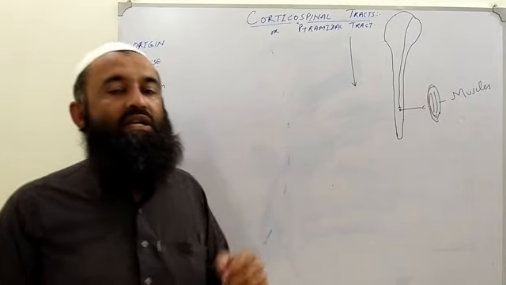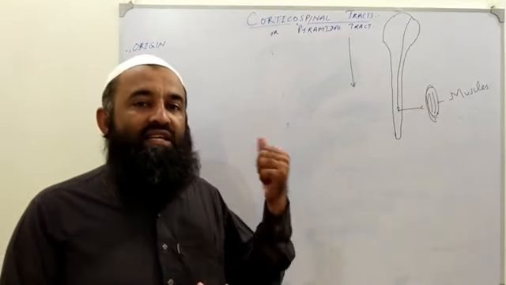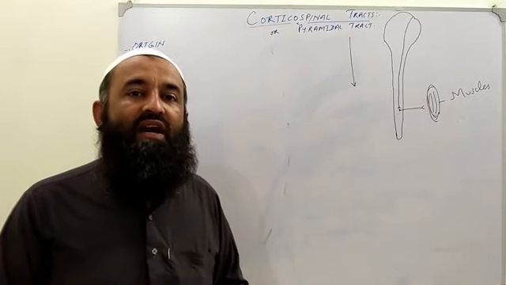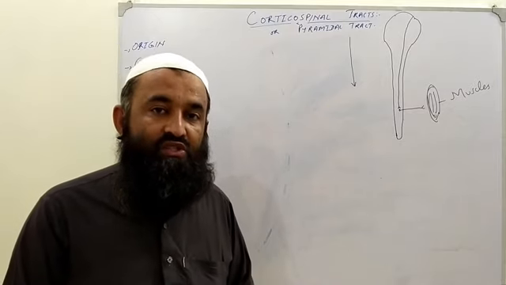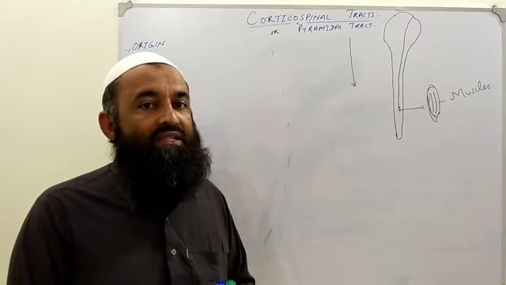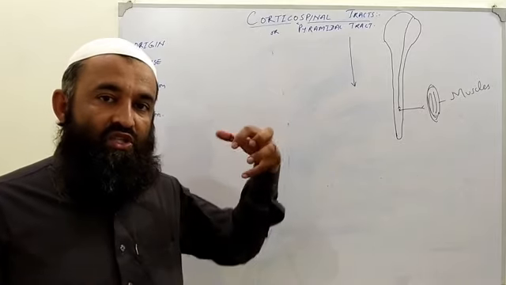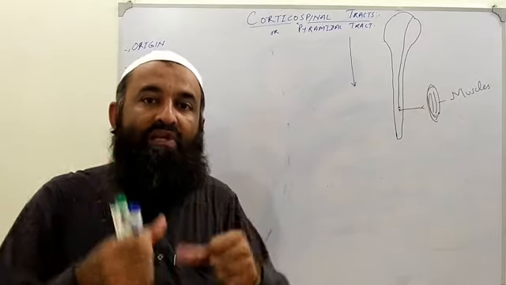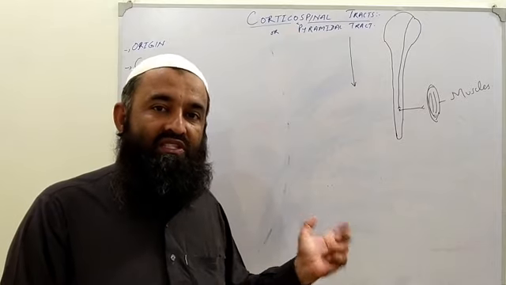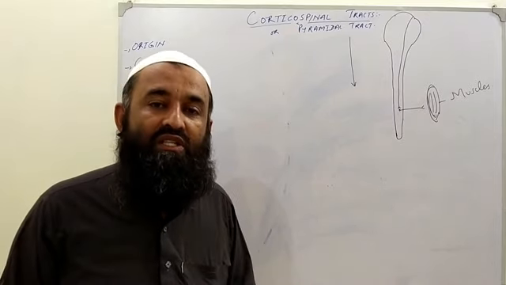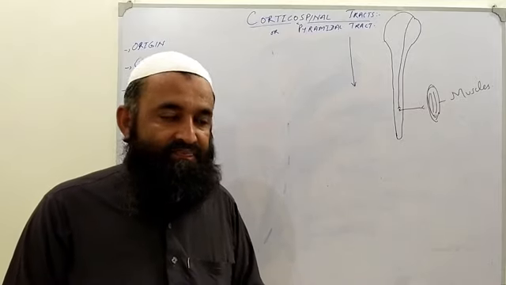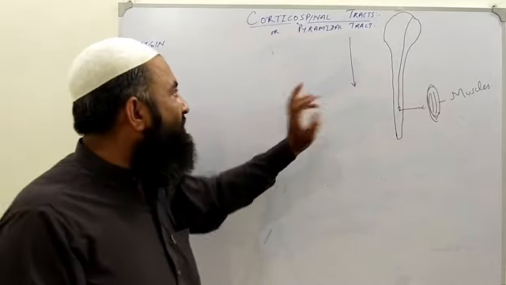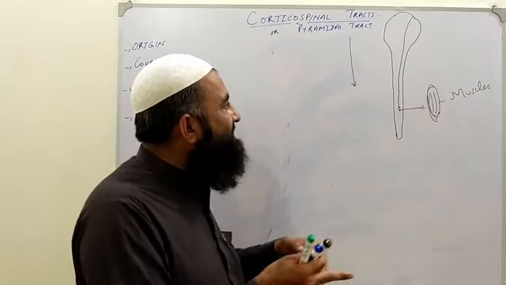First, make this point clear. Now, as in each tract, first of all we will do the origin of this tract, from which area of the brain it originates. Then we will see what its course is in the human brain, then which area of the spinal cord it comes into, what it does in the spinal cord, and what the functions of this tract are. Clear?